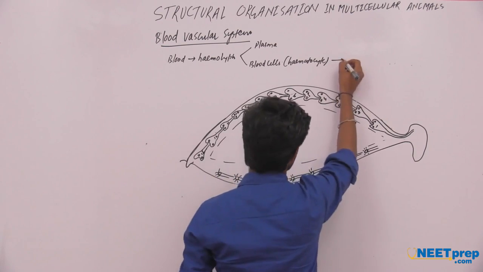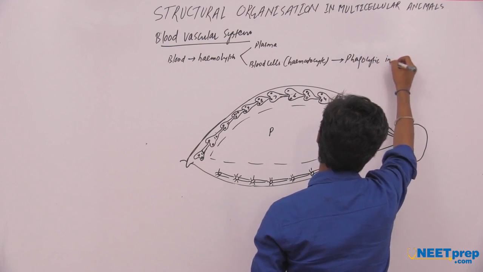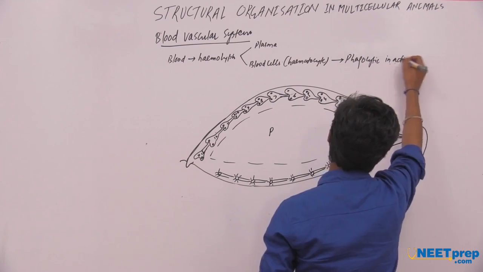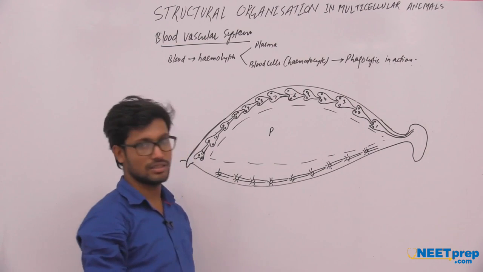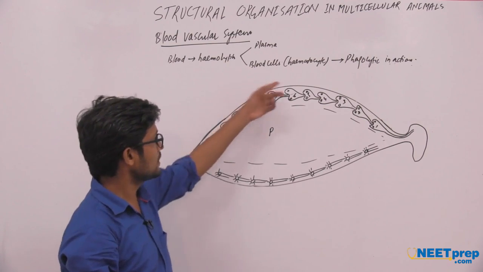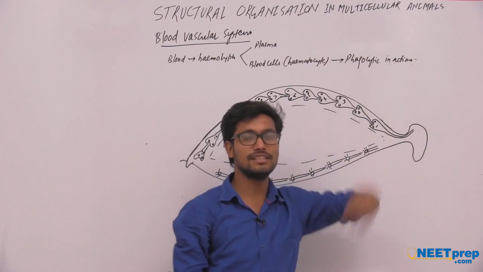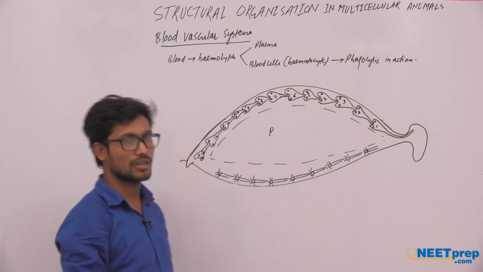So this hemocyte is only phagocytic in action. It does not transport oxygen, but it is phagocytic in action. It can kill pathogens if pathogens enter the cockroach body.